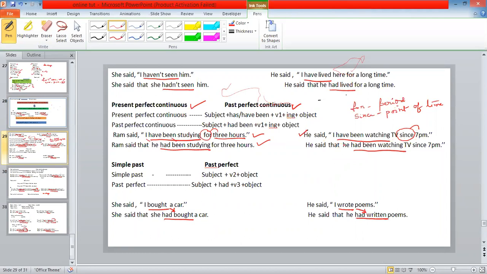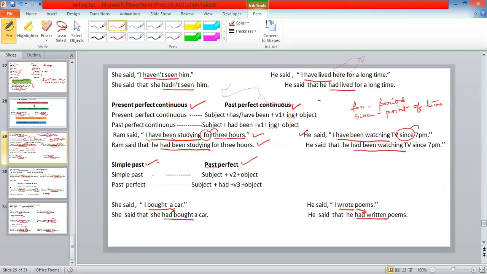So here in this example, he said, "I have been watching TV since 7 p.m." He said that he had been watching TV since 7 p.m. So have been watching, present perfect continuous, changes into past perfect continuous. Clear? Now let's see another example.